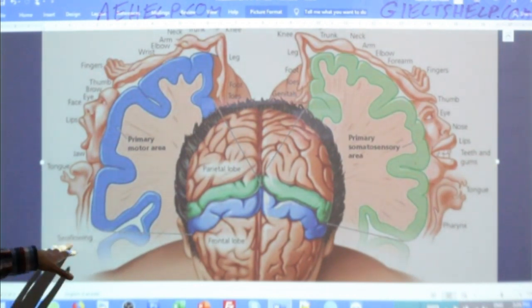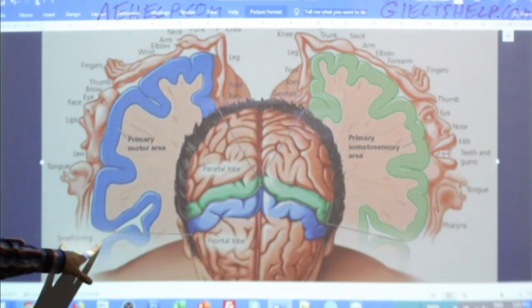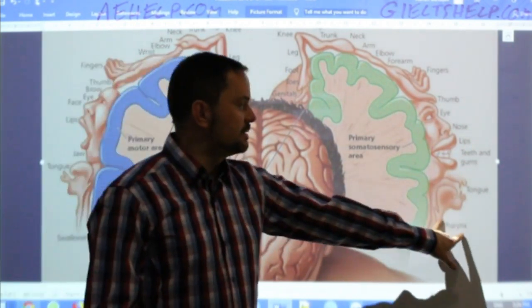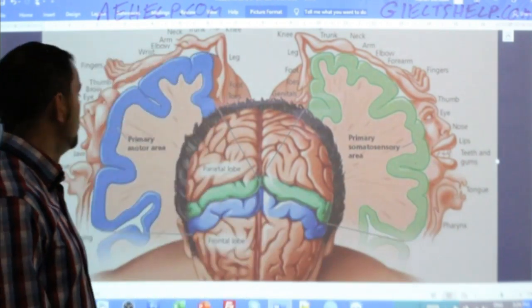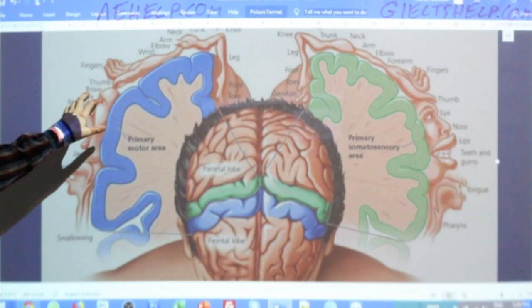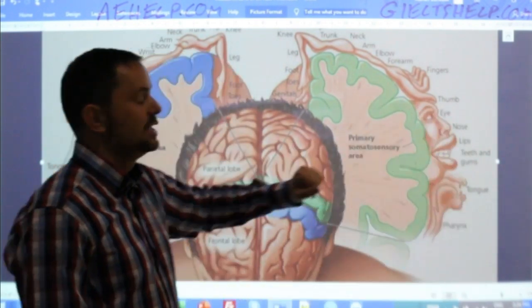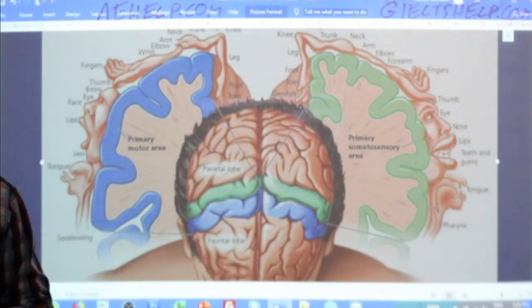Okay, so here, if I zoom in, you can see that in the motor area, there's swallowing. And then on this side, it says pharynx. It doesn't say swallowing. Okay. And on this side, it says brow. But on this side, there's no brow. It's just eyes. So why is that?